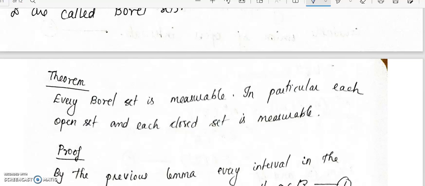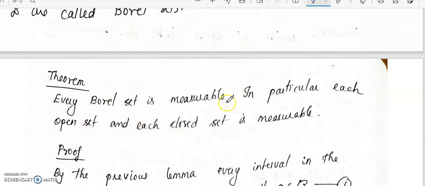Now let us look at other forms of open intervals. You can have an open interval of the form minus infinity to A, or an open interval of the form AB. What we are going to do is show that those sets are also measurable. And then if we take any arbitrary open set, an open set can be expressed as a union of open intervals, again by the property of measurable space. So we will show that any open set is measurable. If any open set is measurable, then its complement, which is a closed set, will again be measurable. So let us use the previous lemma to prove the theorem.